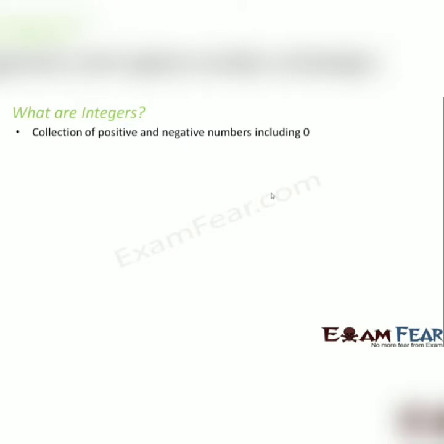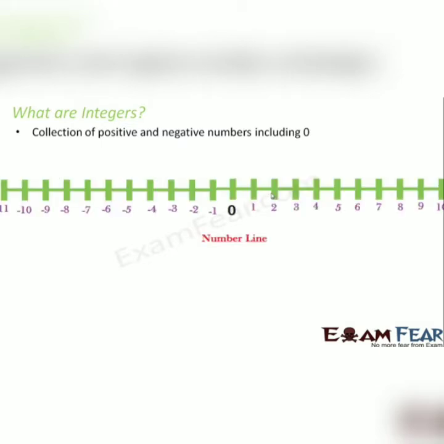So to sum it up, when we talk about integers, we talk about all the natural numbers, like 1 to infinity. We also talk about the 0. That way we include all the whole numbers, and at the same time we also include all the negative numbers. When we represent all of these on a line, which makes the number line,